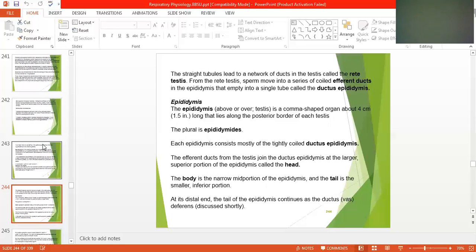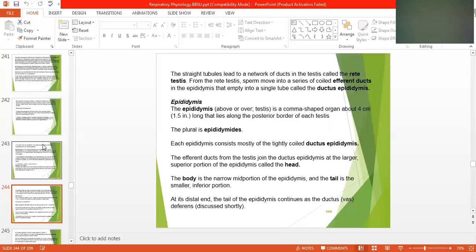What is the epididymis? The epididymis, above or over the testis, is a comma-shaped organ about 4 centimeters, 1.5 inches long, that lies along the posterior border of the testis. The plural is epididymides. Each epididymis consists mostly of the tightly coiled ductus epididymis.